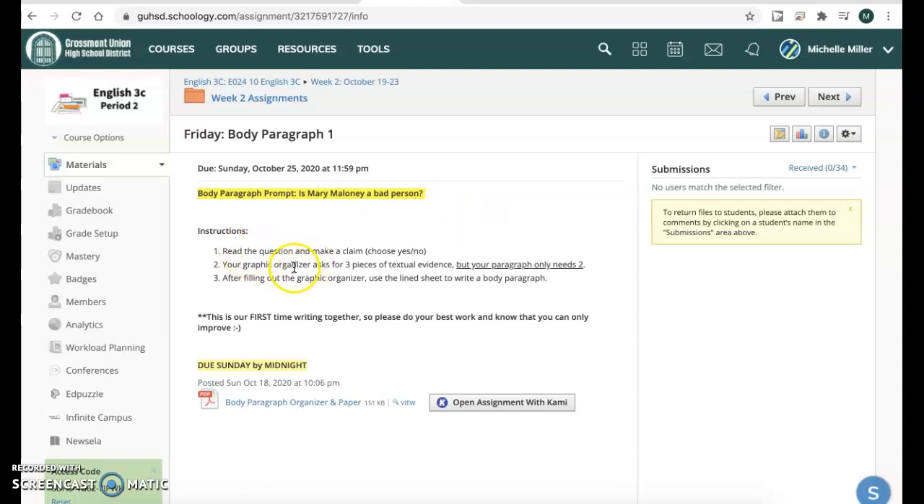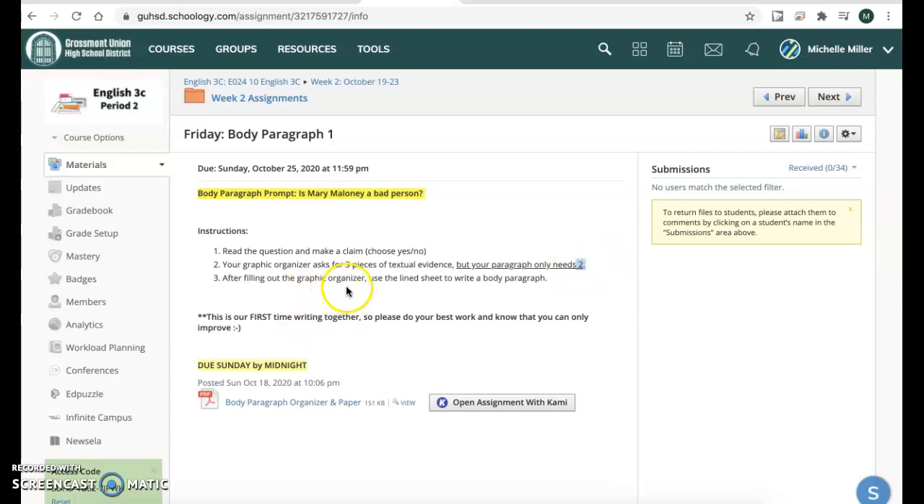You will fill out the graphic organizer that's attached down here in CAMI. It asks you for 3 pieces of textual evidence, but your paragraph only needs 2. We're working on the CER model, which you should know from 9th grade. It's making a claim, giving a piece of evidence, and supporting it with reasoning. Those CER body paragraphs typically only take 2 pieces of textual evidence, so that's what you'll need here.